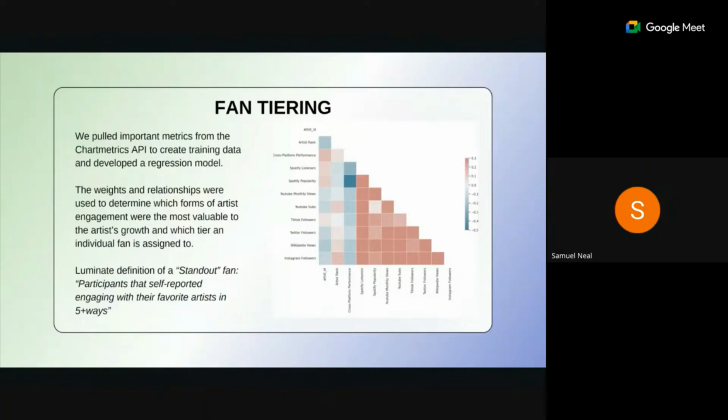An important distinction to make is that we weren't able to get individual fan data and see how they as individuals interact with the artist, but our model helps us make the assumption that a super fan follows their favorite artist on Instagram or YouTube. This helps us designate fans to tiers based on how they engage.